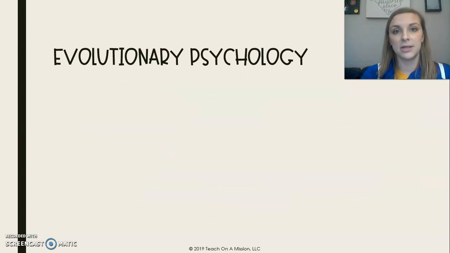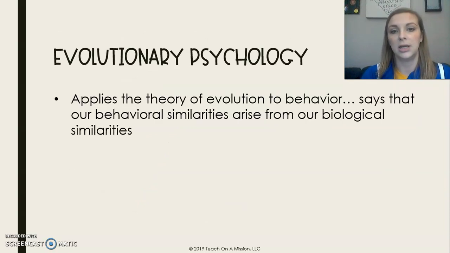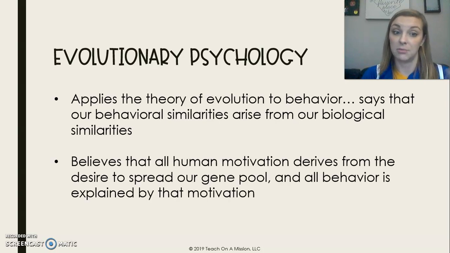So evolutionary psychology is a field of psychology where we apply the theory of evolution to behavior, obviously. Basically, it's saying that our behavioral similarities among the human race arise from our biological similarities. So all of those genetic things that we hold similar from one person to another are what give us those behavioral similarities from person to person.